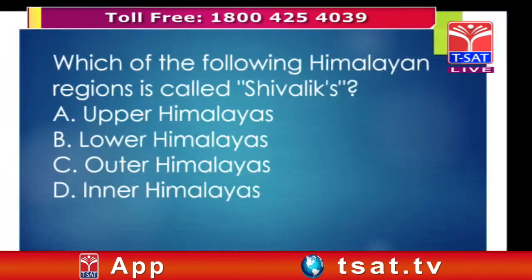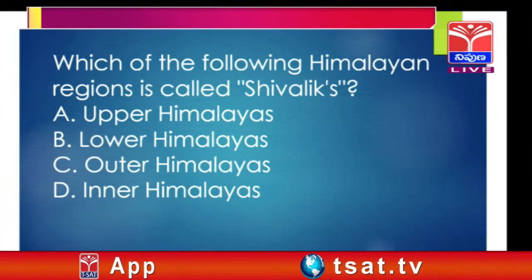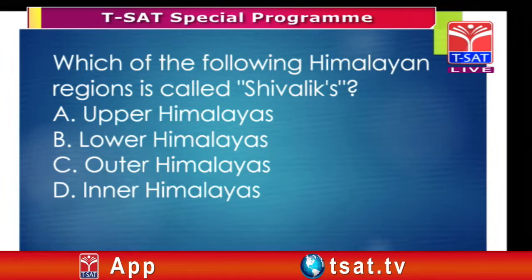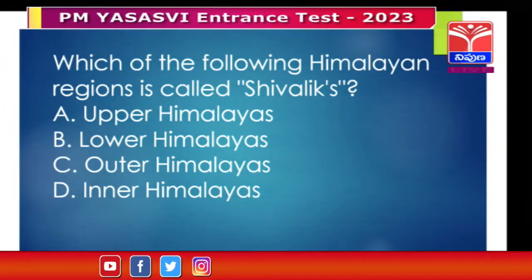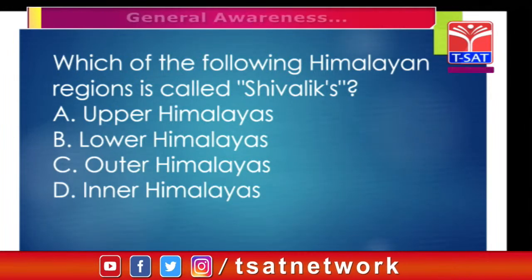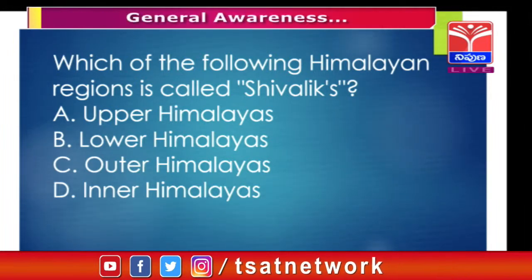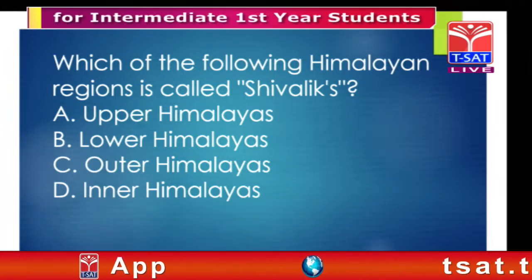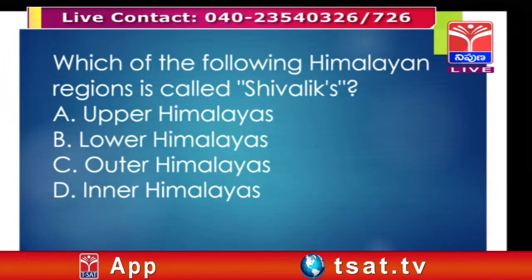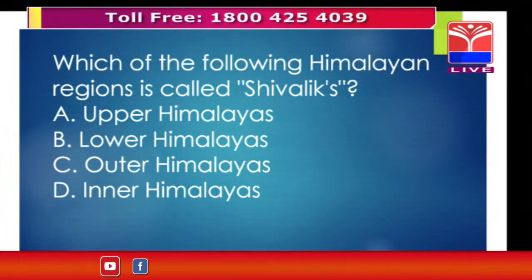Correct? Okay. Now we are going for the next one. Which of the following Himalayan regions is called Shivaliks? Yes. Here it's very good information about the Himalayas. There are upper Himalayas, lower Himalayas, outer Himalayas, inner Himalayas. So which option is correct? Which of the following Himalayan regions is called Shivaliks?